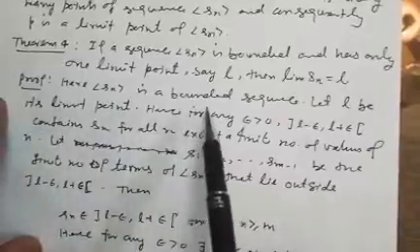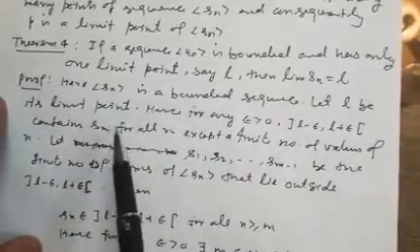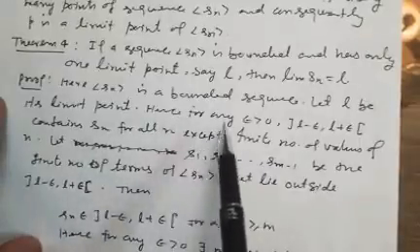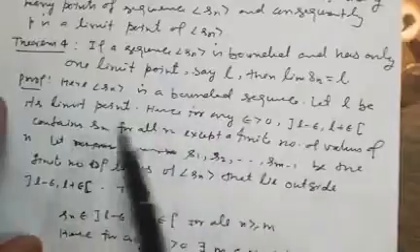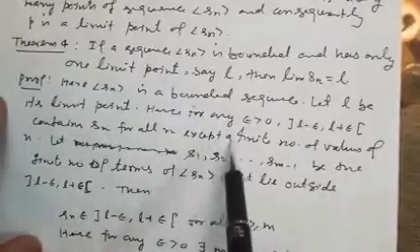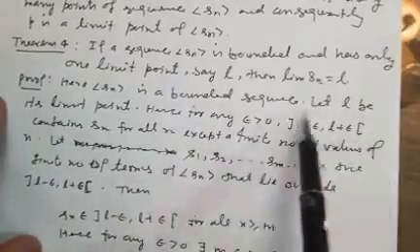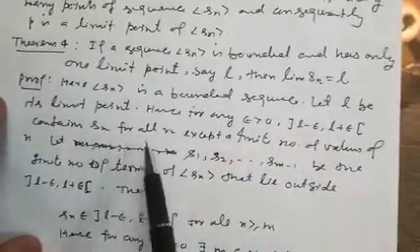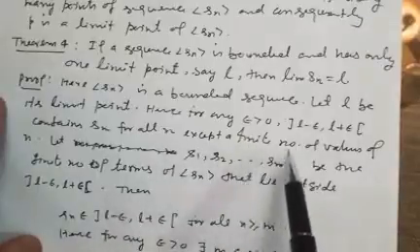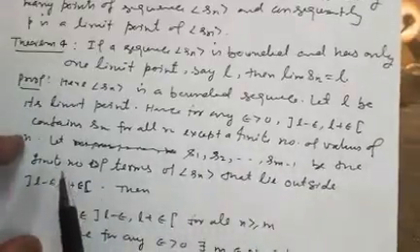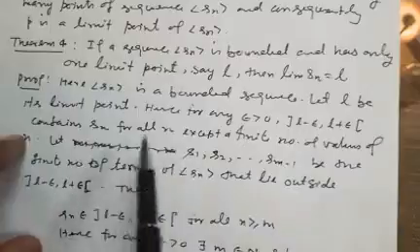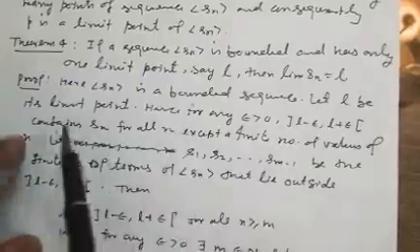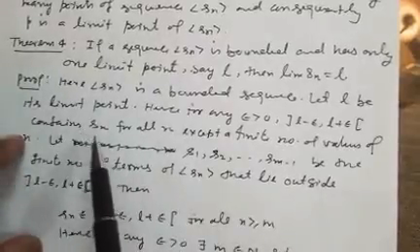Here Sn is bounded. Let L be the limit point of the sequence. By the definition of limit point, if L is the limit point of Sn, then for any epsilon greater than 0, the neighborhood (L minus epsilon, L plus epsilon) contains Sn for all n except a finite number of values of n, because this neighborhood contains infinite terms of Sn, but not all.